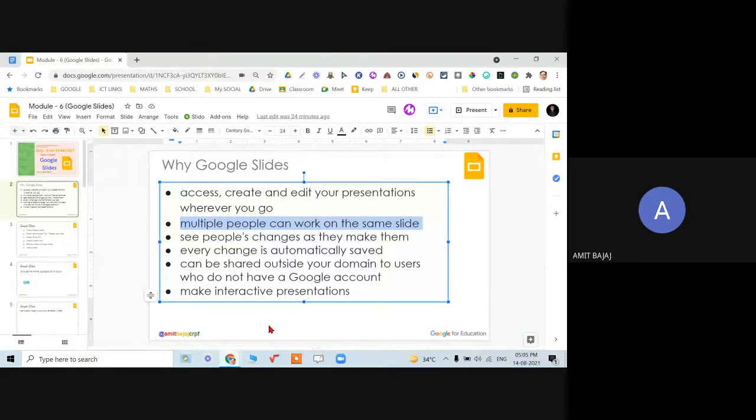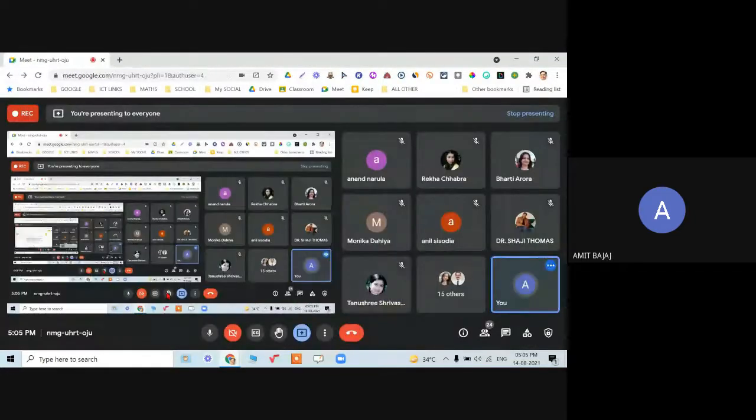As we already have seen with Google Docs, multiple people, in fact 50 people in one go, can work all together on the same slide and see people's changes as they make them. When they are all working on the same slide, we can easily get to know who is making what changes. But if it is your personal account, then definitely the word anonymous will be coming.